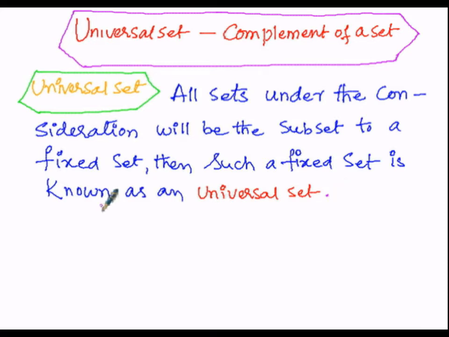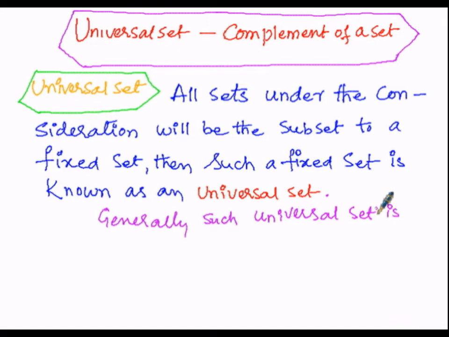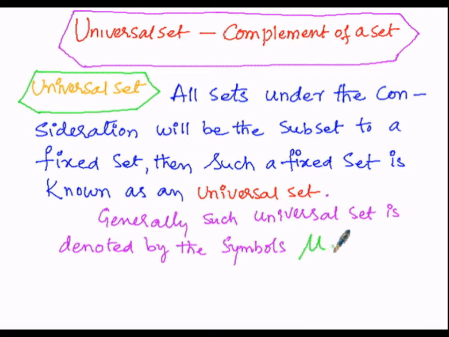So here generally such a universal set is denoted by symbols such as mu, it will be called mu, or U, or omega.